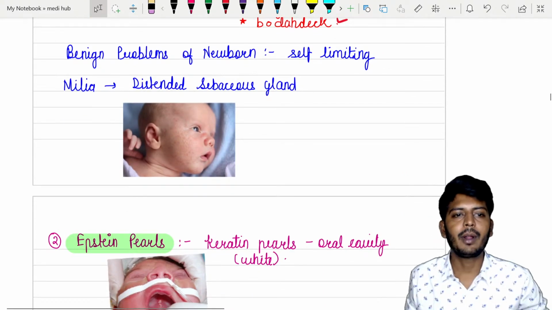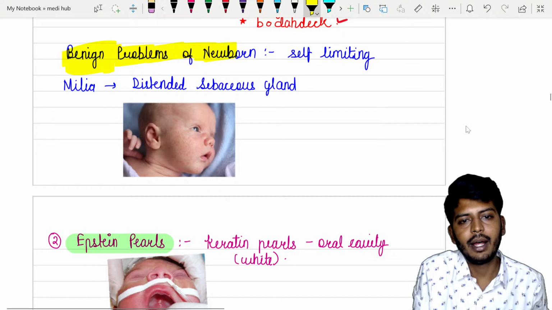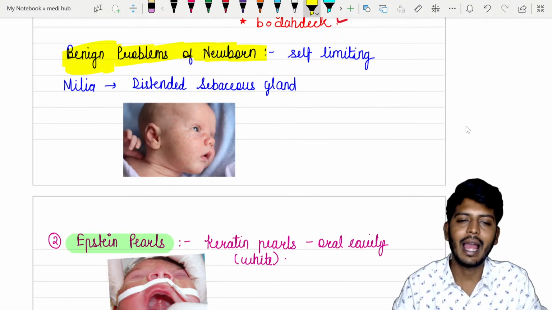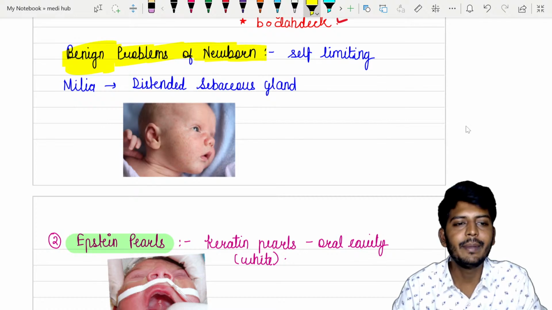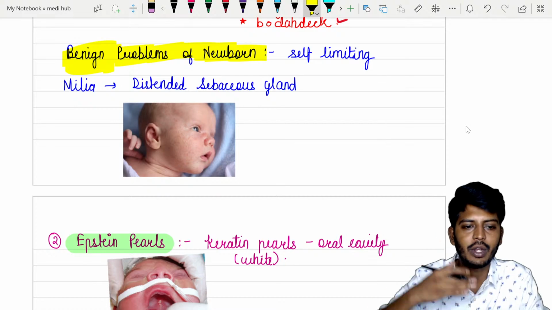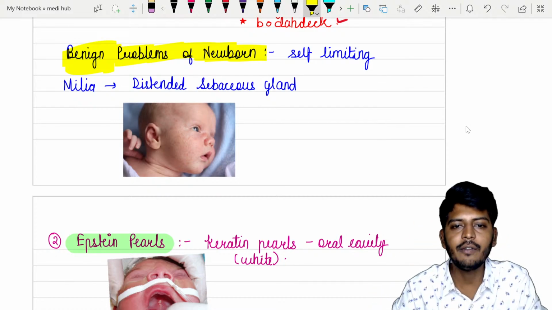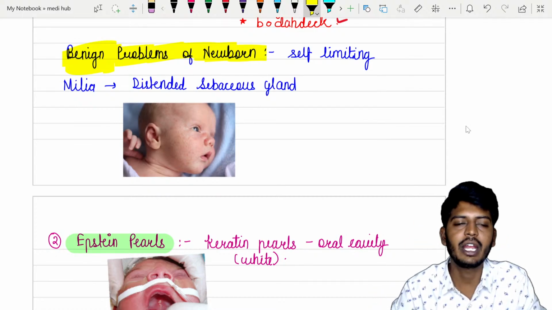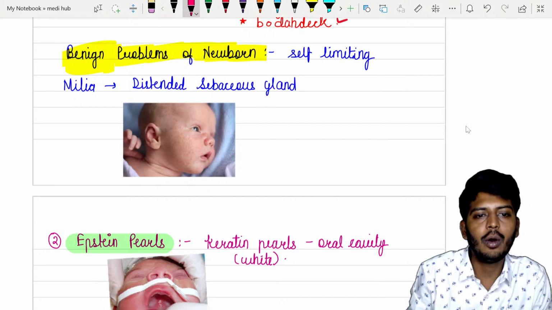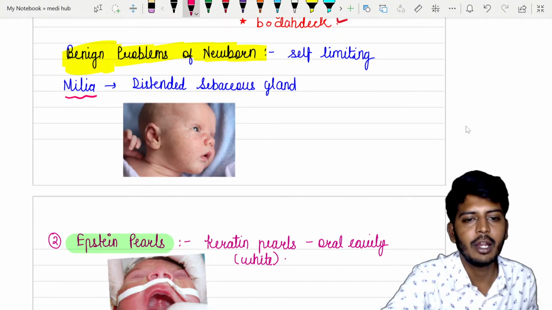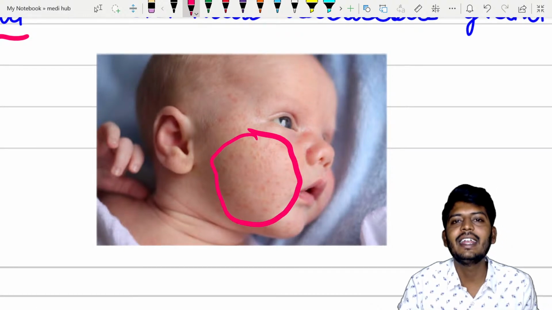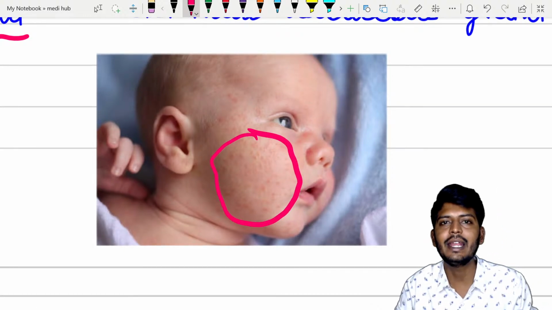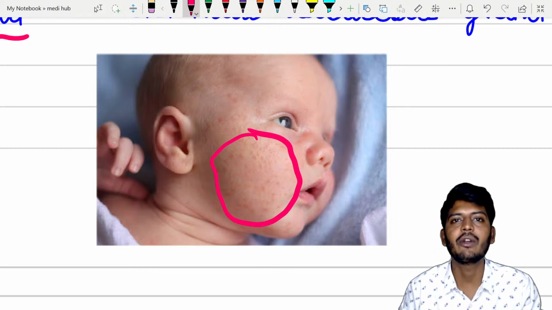There is something called benign problems of the newborn. Immediately after birth, babies will have these conditions, but they are absolutely physiological, meaning self-limiting, no treatment is needed. Whatever conditions I tell you, like melia, all of these are benign conditions that do not require any treatment as they are self-limiting. The first one is called melia. You can look at this picture here: the sebaceous glands of the baby in the skin are dilated. Dilated sebaceous glands in the skin are called melia. Melia is a self-limiting condition and does not require any treatment.